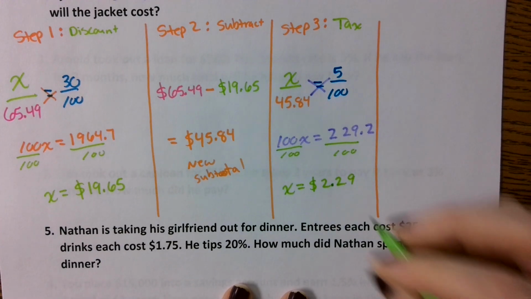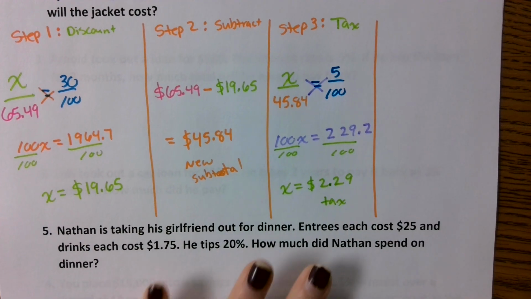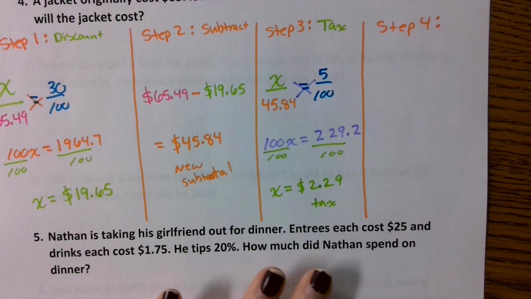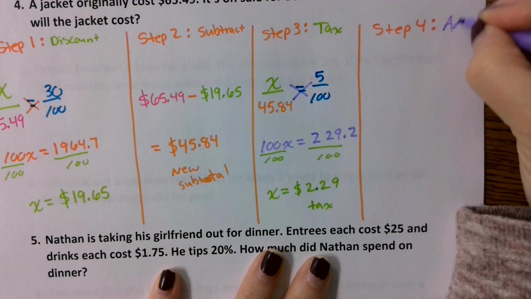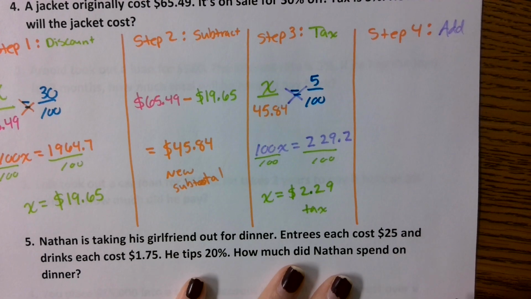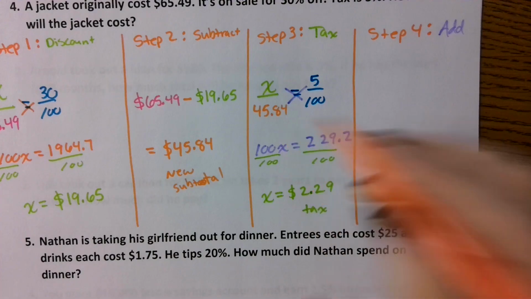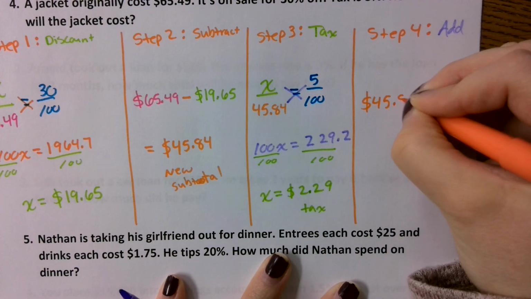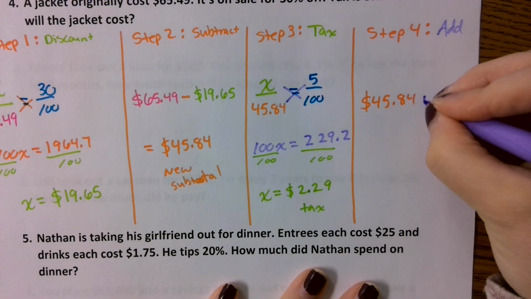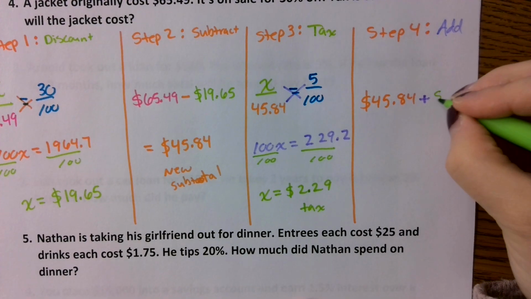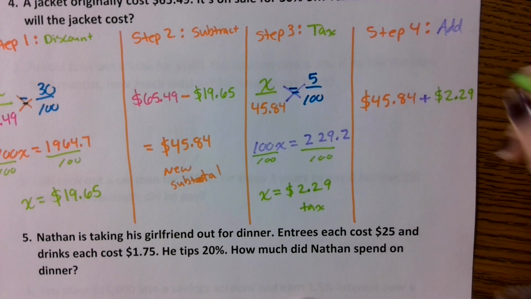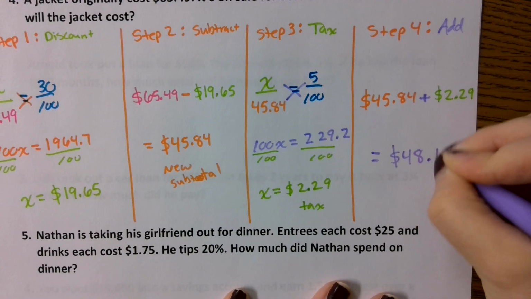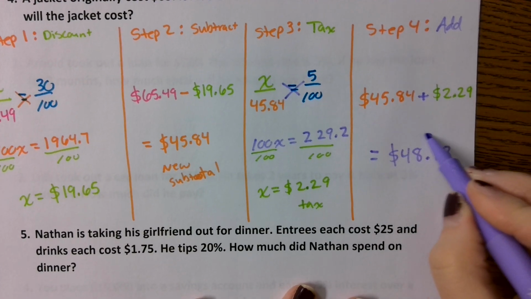That's what it would round to. Okay, then your last step, step 4, you're going to add this time. So you would take our new subtotal, which was $45.84, and you're going to add the tax, which was $2.29. So you should get $48.13 as your final price.